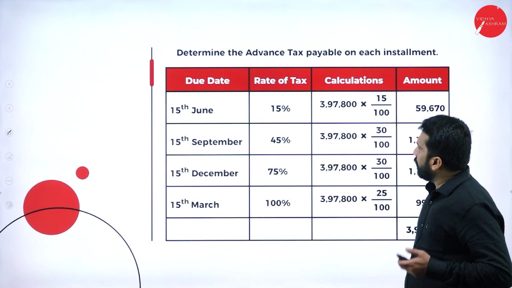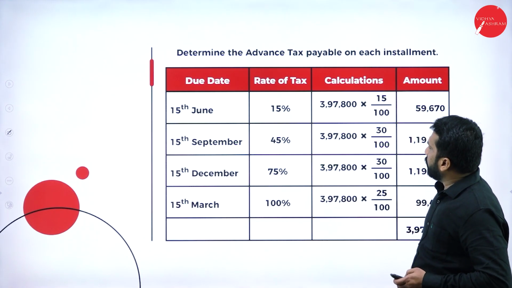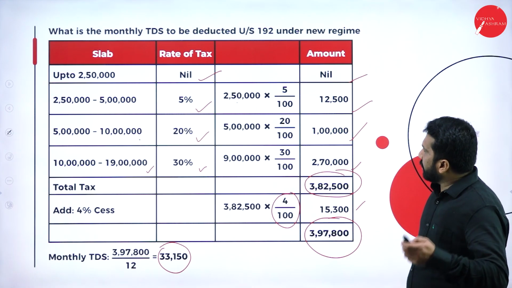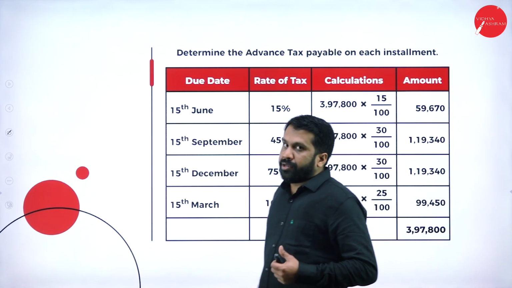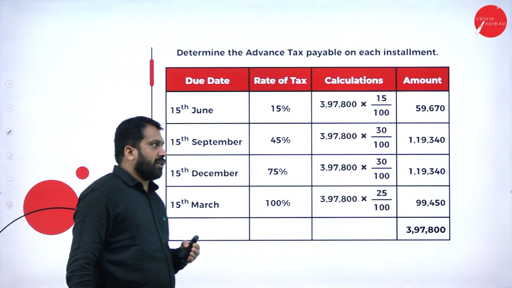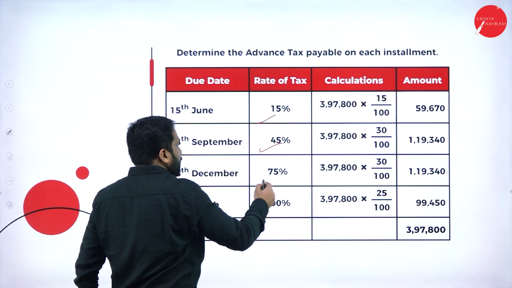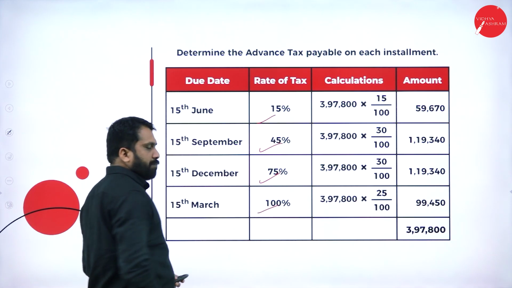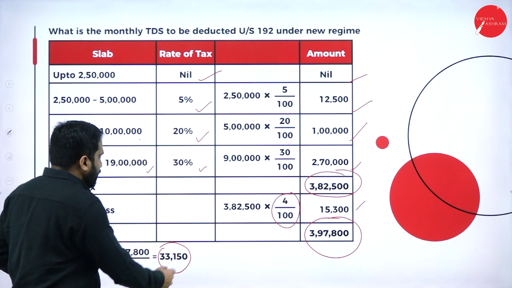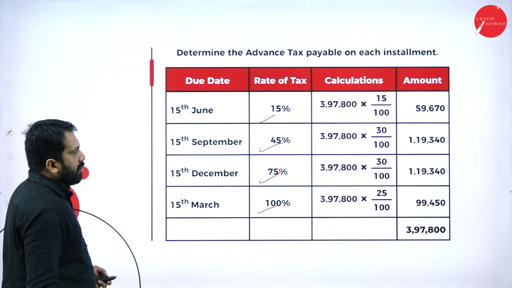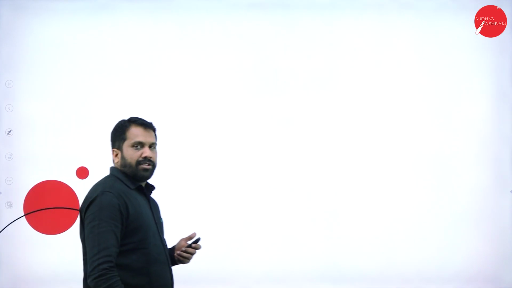33,150. Now, before that 33,150, you will get 3,97,800. On that 3,97,800, you have to calculate the percentage, like 15% for the first slab, 45%, 75%, 100%. Now, this 33,150 is nothing but your TDS amount. After doing all this, your calculation is done. Hope you are clear. This is all about your advance tax.